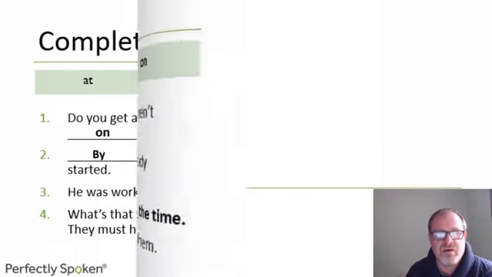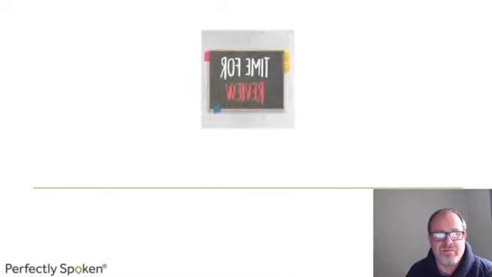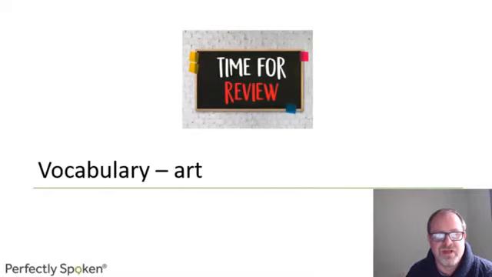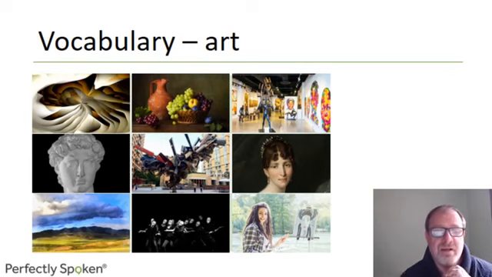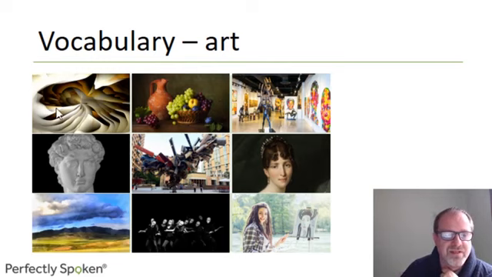Okay, all right. And then finally, we're going to look at the vocabulary of art and then the colour idioms. So first of all, the vocabulary of art. Here are some images that we looked at in lesson 14. And I'm going to make them disappear in a minute. Just to run through them quickly. This represents abstract art.